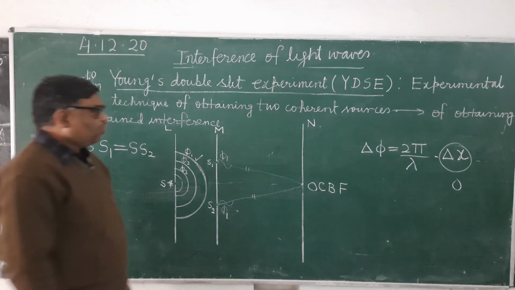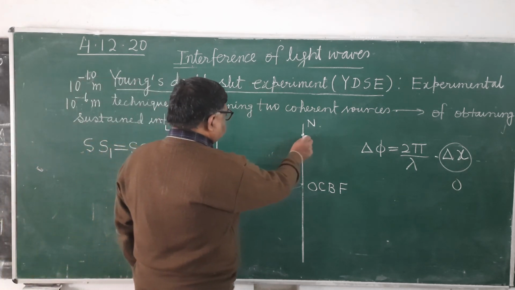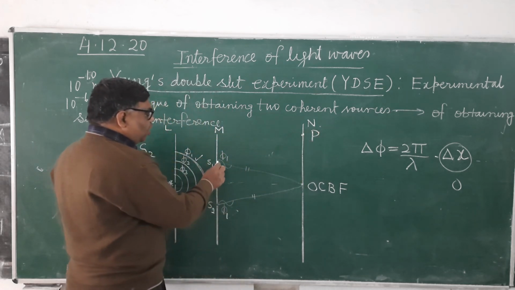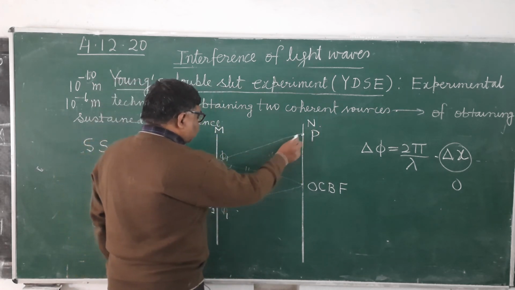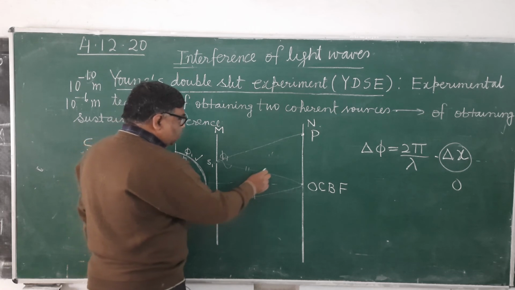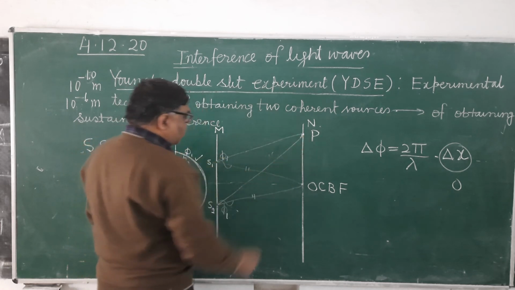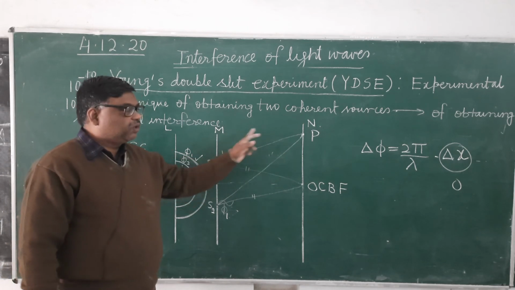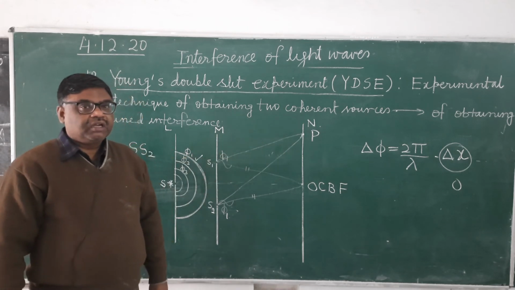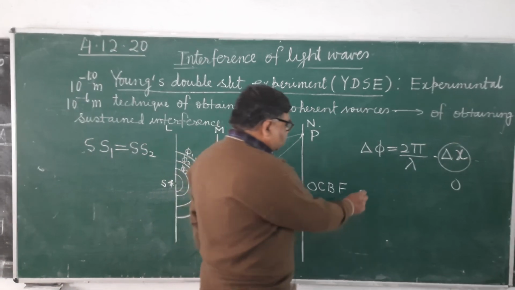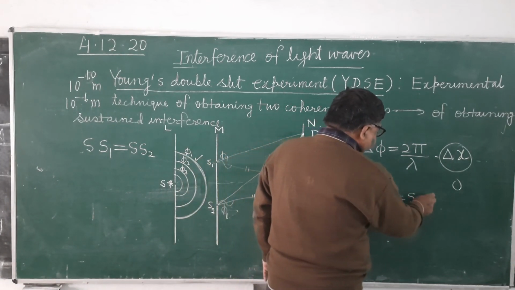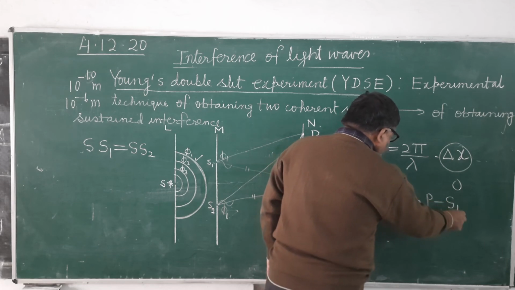It's clear? Now if you take any other point, say some point P, one wave is covering this path, the other wave is covering this path. You can find that S2P is longer and S1P is smaller. What will be the path difference now? Path difference will be S2P minus S1P.